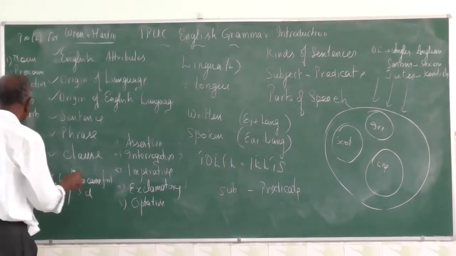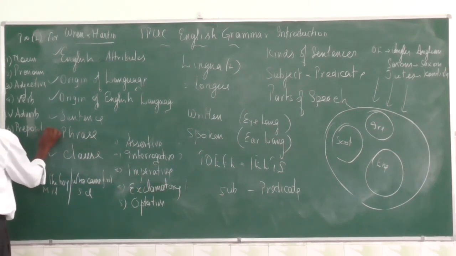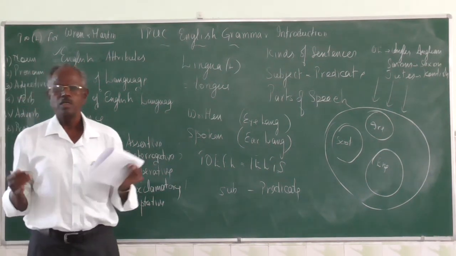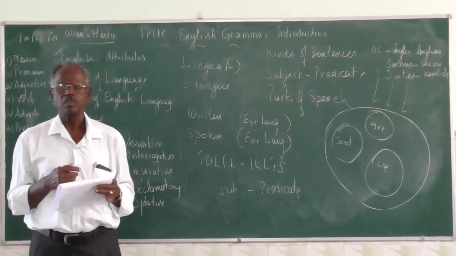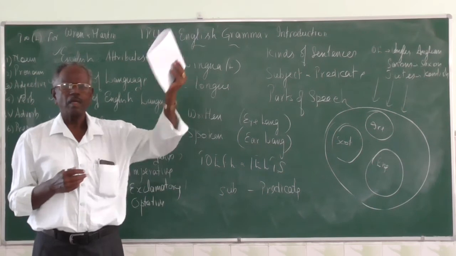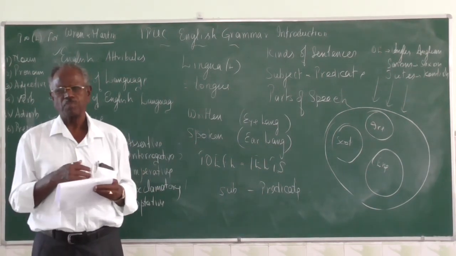Then preposition. So preposition is a word which shows relationship. See, for example, pre-university. What is pre-university? Between degree and high school, it is in between. It links. Yeah, it's a relationship.